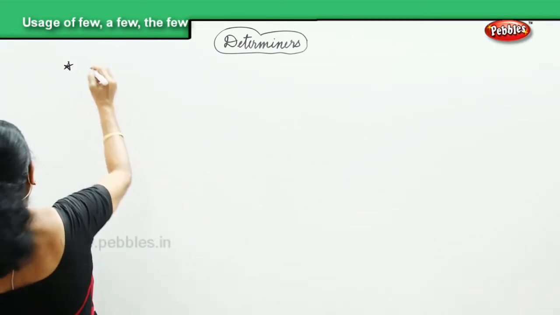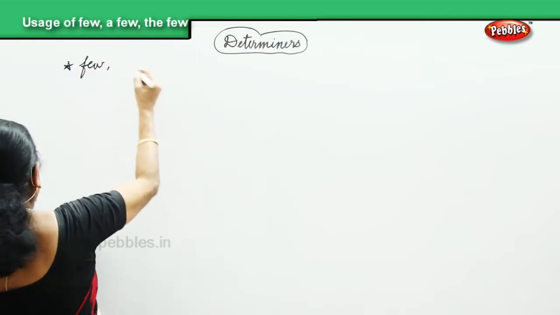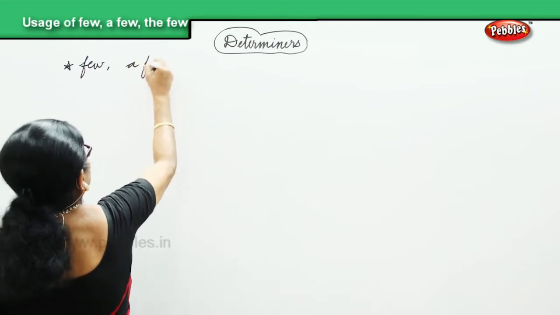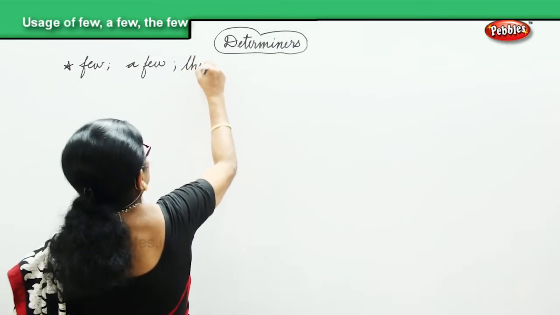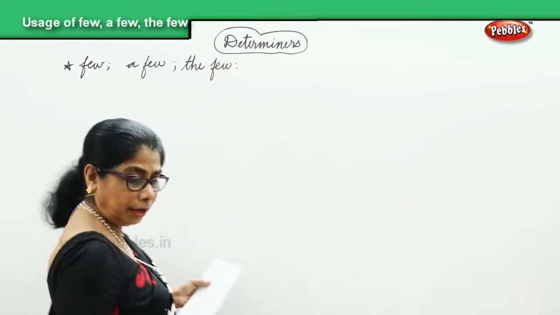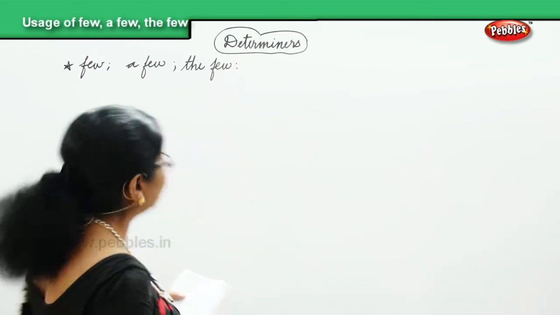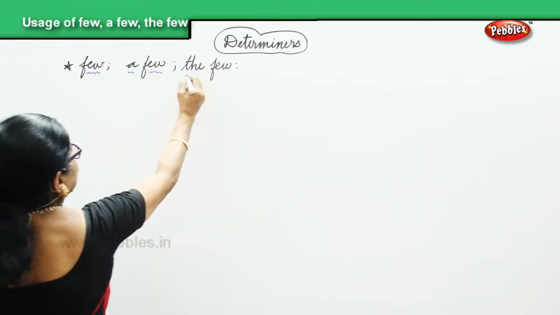Okay? So we are going to look at the determiners few, a few, and the few in the sentence usage. Okay? Few, a few, and the few.